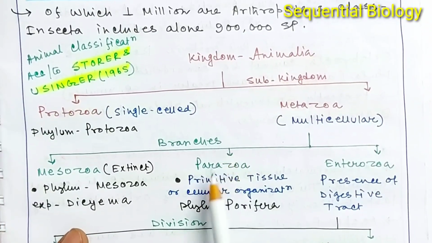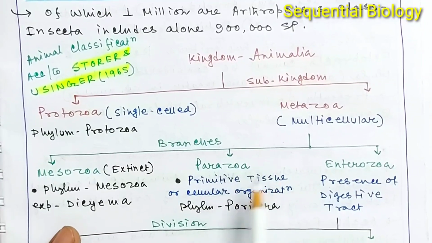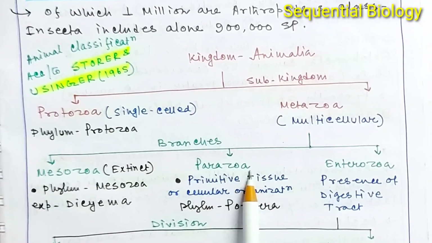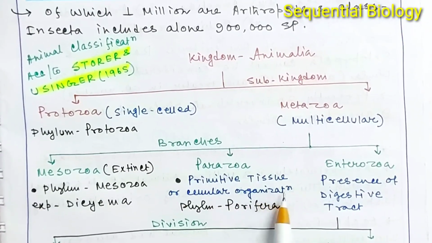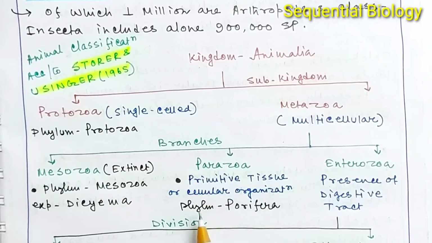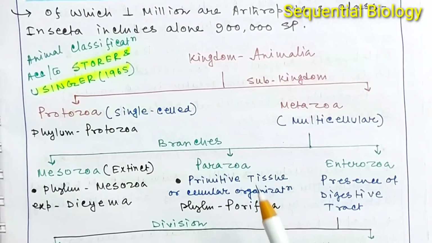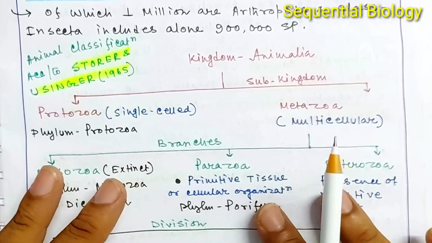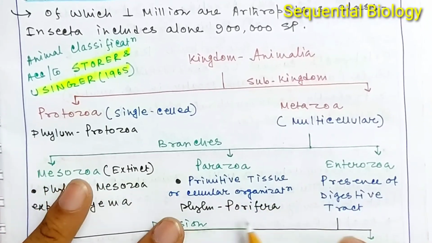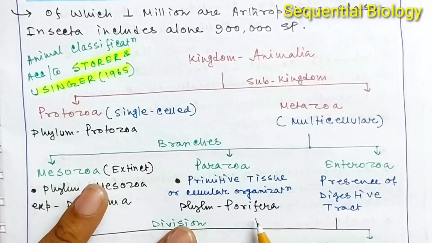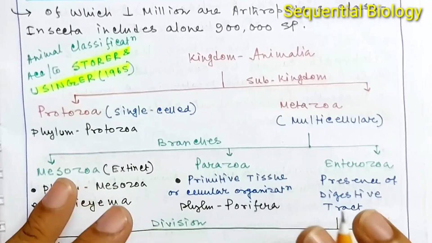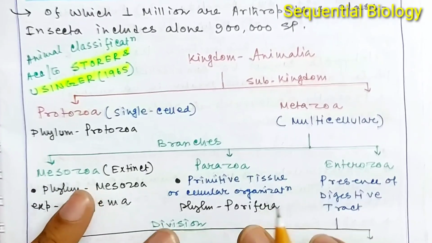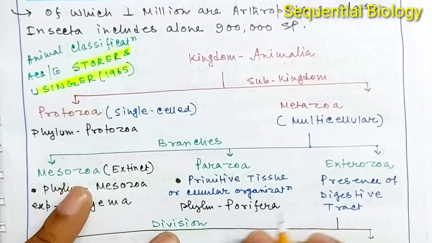And the branch Parazoa includes the phylum Porifera. The phylum Porifera has a primitive cellular organization. Sponges are usually called the phylum Porifera, and scientists first believed that Porifera were plants because they cannot move from one place to another, which is a very important characteristic feature of the animal kingdom. So scientists first believed that the species included under phylum Porifera were plants, but later it was discovered that they are animals.